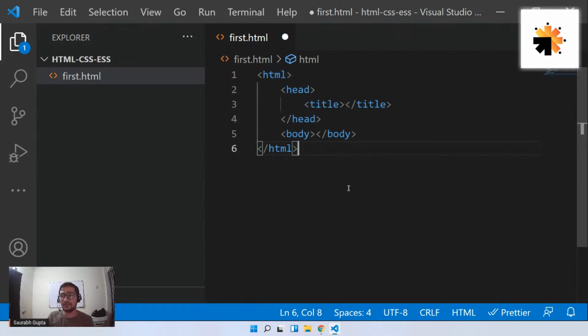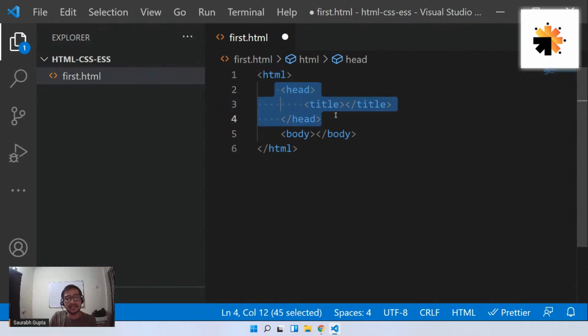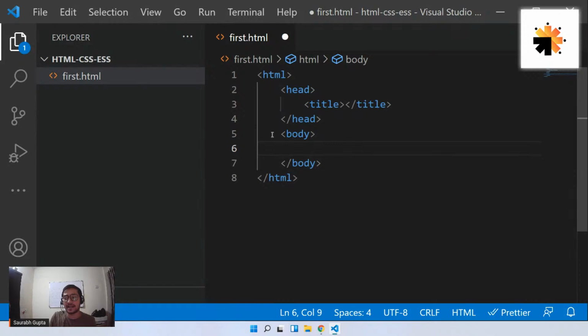Okay, fine, guys. So this is how your document looks. You can see first you have the HTML tag that basically tells this is an HTML document. This is an HTML file. This is a web page file. When you open it in a browser, it becomes a web page. It is divided into two parts. You have the head tag that you can consider as the head section of the web page, and then you have the body tag that you can consider as the body section of your web page.